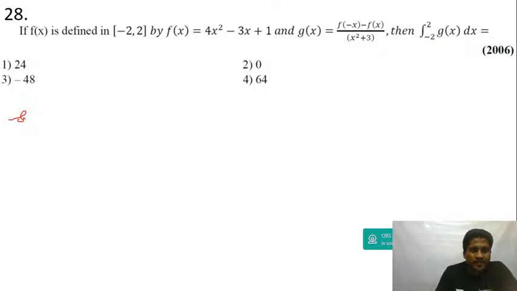What is f of minus x plus f of x divided by x square? Okay, now let me first find out f of x. f of x is equal to 4x square minus 3x square plus 1.